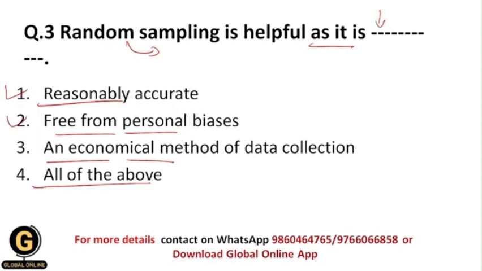And as well, this is an economical method of data collection, because the researcher can target a large population, and it saves time and capital as well. That's why this is an economical method of data collection. So this is again helpful, and that's why your correct answer should be 4, that is all of the above.